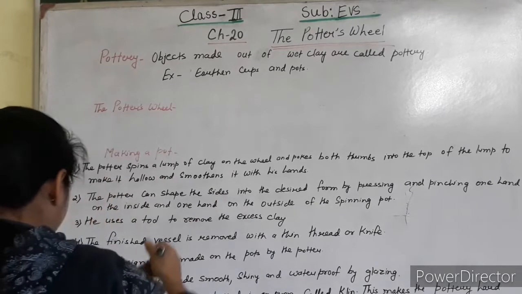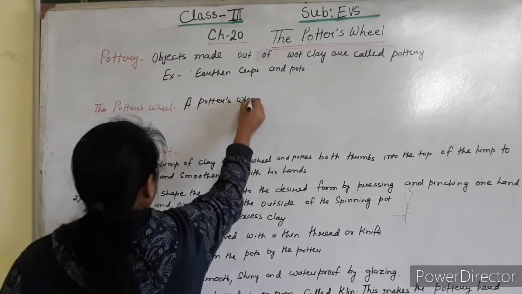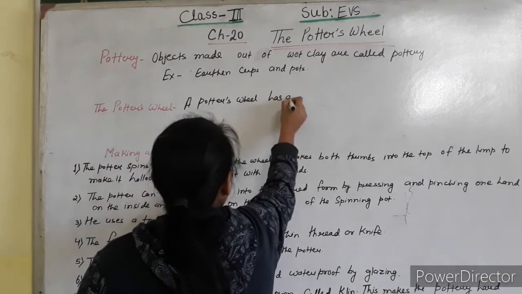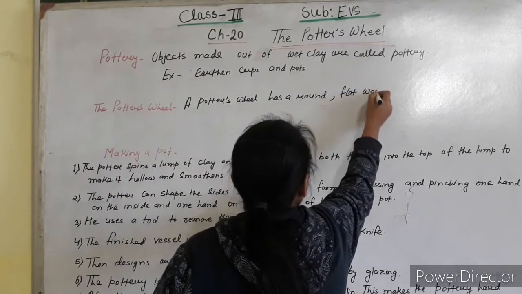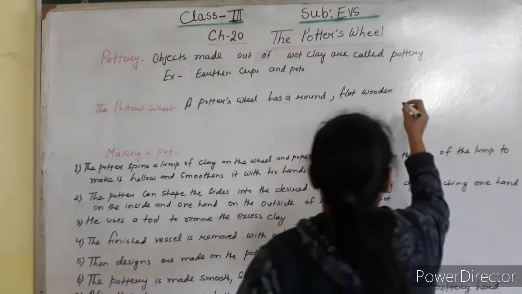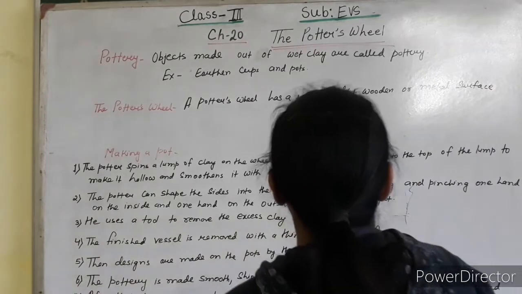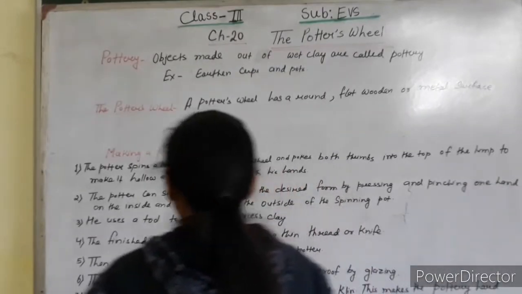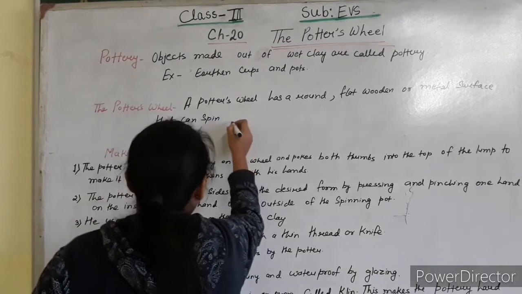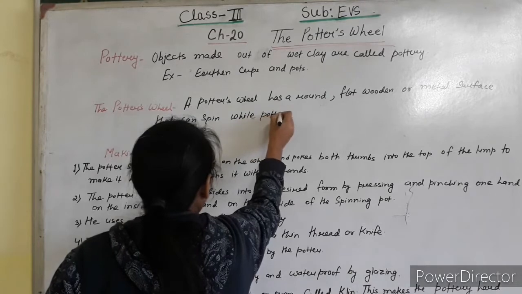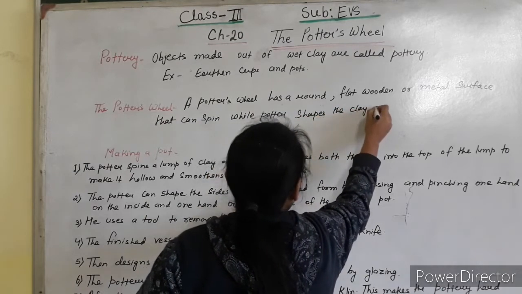And the potter's wheel has a round, flat wooden or metal surface that can spin, while the potter shapes the clay on it.